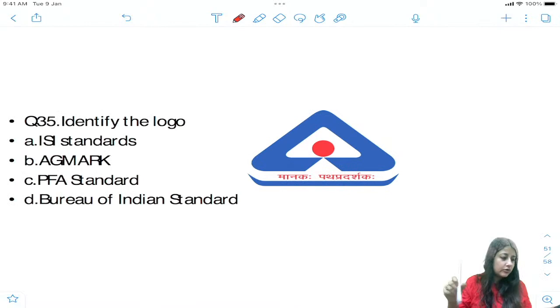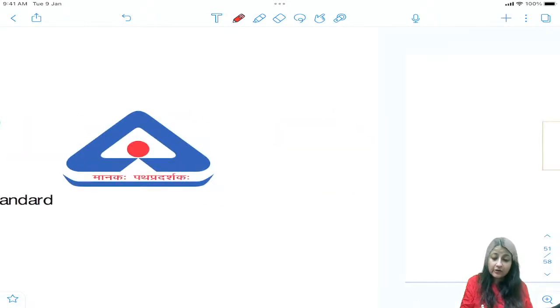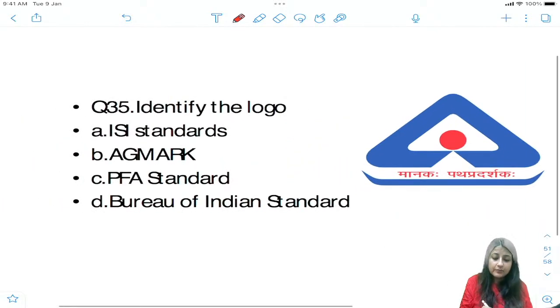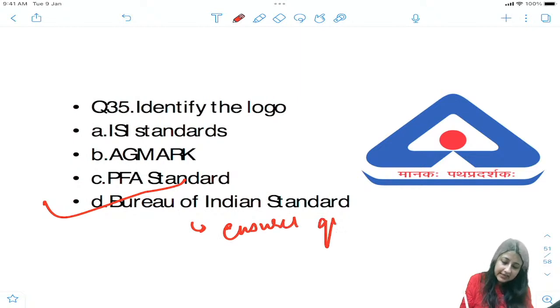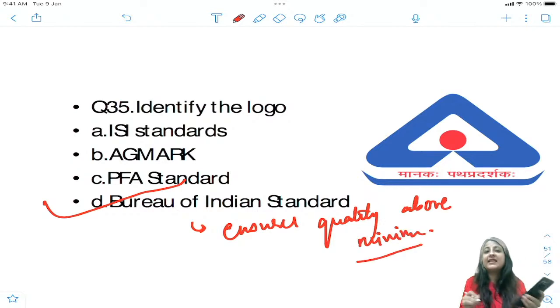So we all know this is BIS, not ISI. ISI नहीं है. Bureau of Indian Standards. It's not ISI. Bureau of Indian Standards ensures quality above minimum. ठीक है, ensures quality above minimum. देखो, if you go to buy jewelry, all right, you will see there is a mark in it, BIS mark.